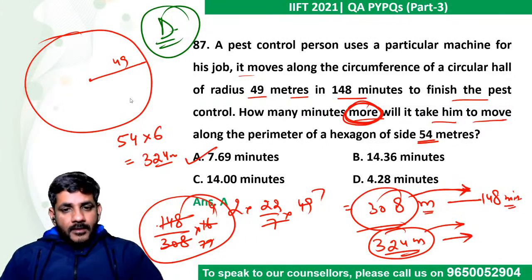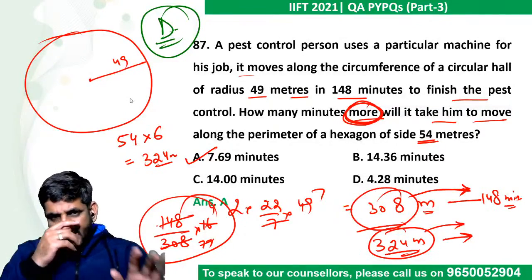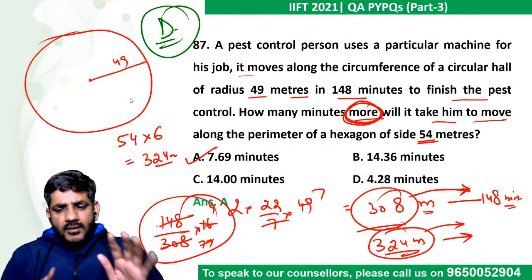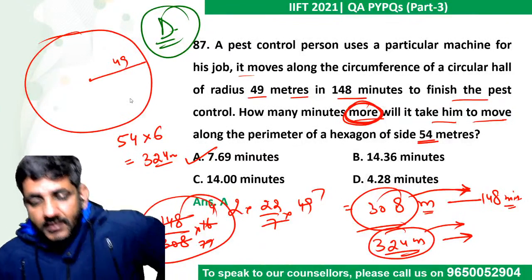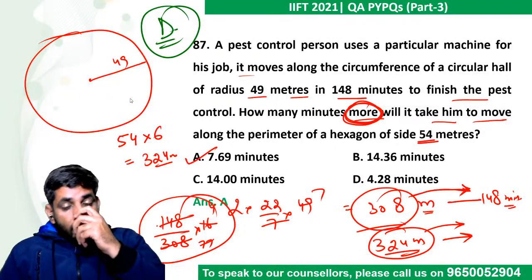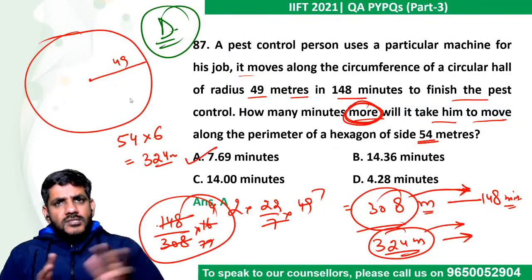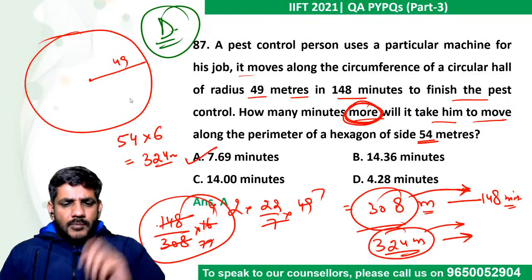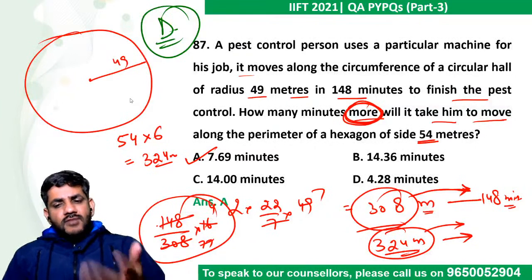Okay, got it? This was again a question which is based upon simple geometry rules, nothing else. Geometry ke perimeter. So now Siddharth is saying I am naturally weak at quant. He is saying that, and not only Siddharth, many people have this problem that we are not very good at quant, so what do we do? See, these questions do not require any specific kind of knowledge. Don't you know the perimeter of a circle? You know this. Question says the perimeter of the circle is covered in 148 minutes.